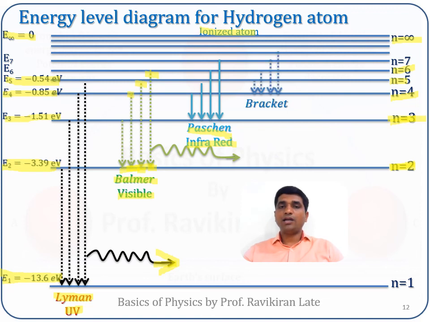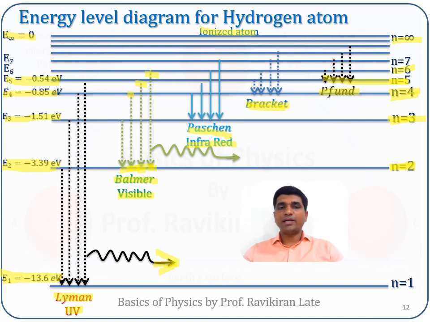Similarly, if the electron is jumping from a higher energy orbit to the fourth orbit, then that series is called the Brackett series. And if the electron is moving from a higher energy orbit like 6, 7 and onwards to the orbit n equal to 5, then it is called the Pfund series. So basically these are the five series in a hydrogen atom.